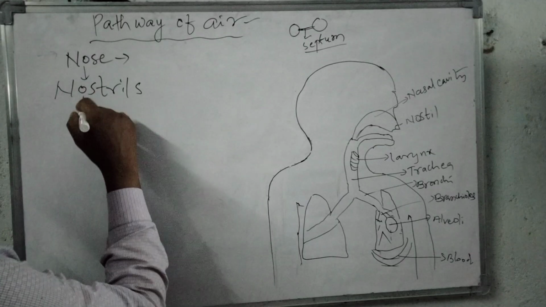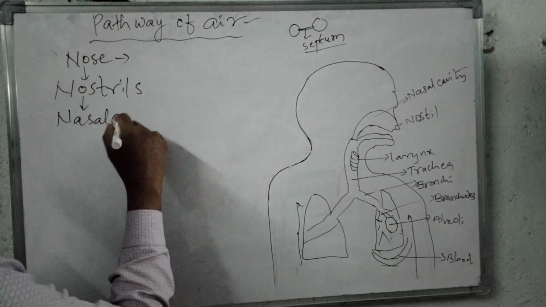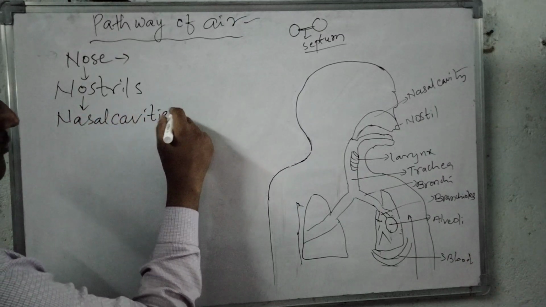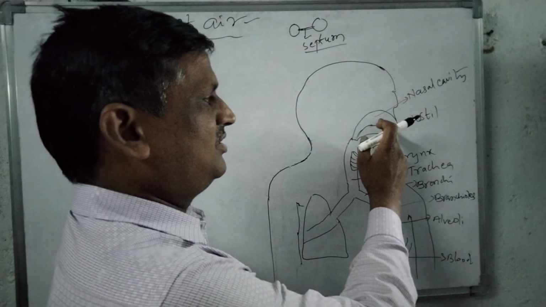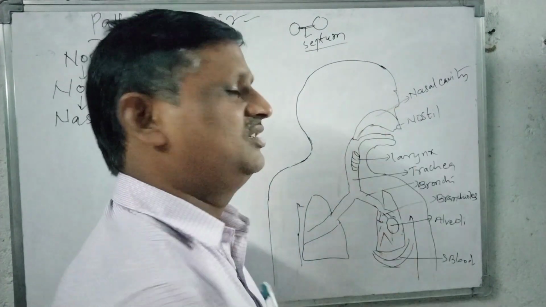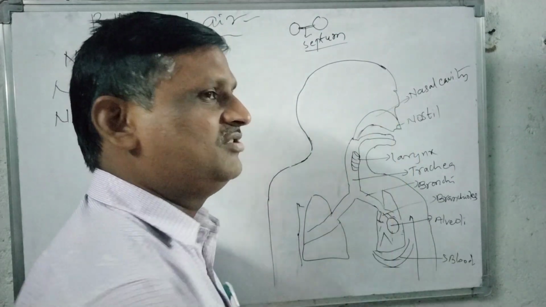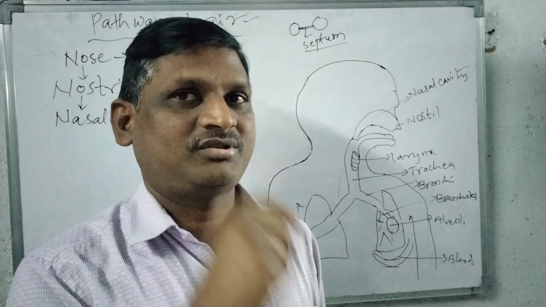And after the nostrils, see here, nasal cavities. Behind the nostrils, here we can see the nasal cavities. This nasal cavity generally consists of three major parts.